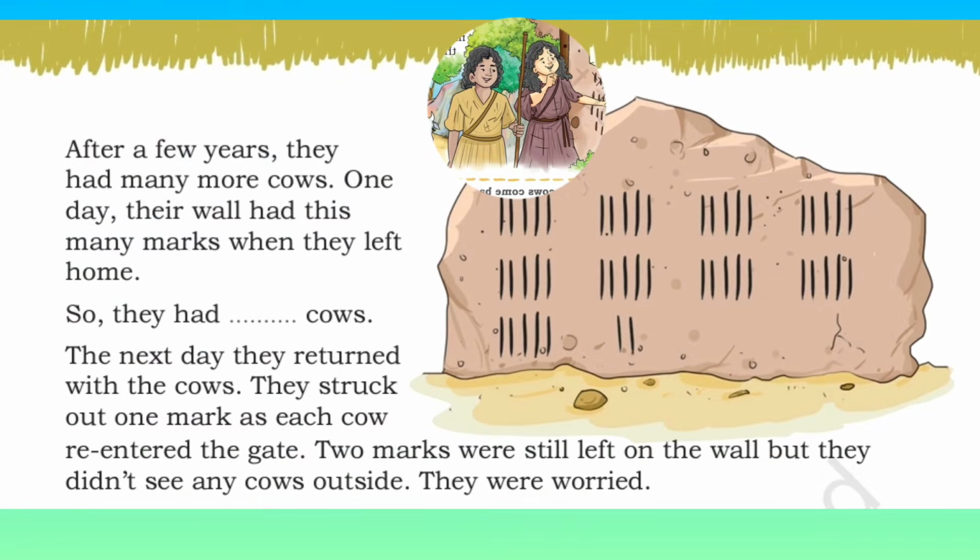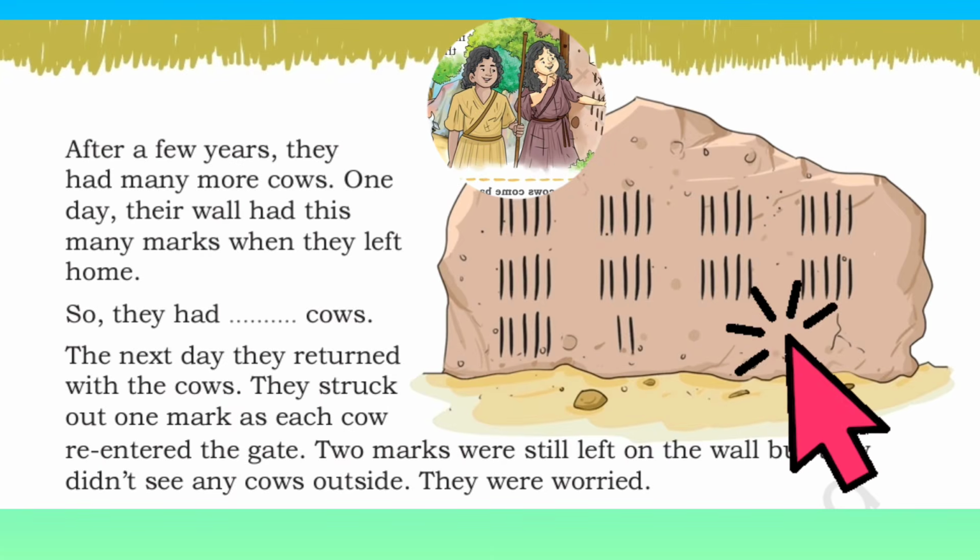Now Deba and Deep followed the same idea which was given by their friend. They used to make a mark on the wall while taking the cows out, and while returning they would count the cows and strike out the lines. After many years they had many more cows, and one day their wall looked like this. Do you see the wall? The wall was marked with many lines that are not struck out, which means the cows did not return home yet. The cows are still outside.